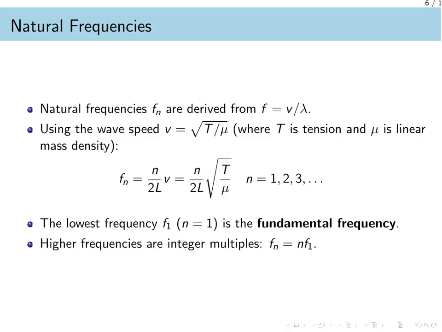The frequency of the nth mode equals n divided by the quantity 2 times the length L, all multiplied by the square root of tension divided by linear mass density. The lowest of these, where n equals 1, is our fundamental frequency. All higher natural frequencies are simply integer multiples of this fundamental value.